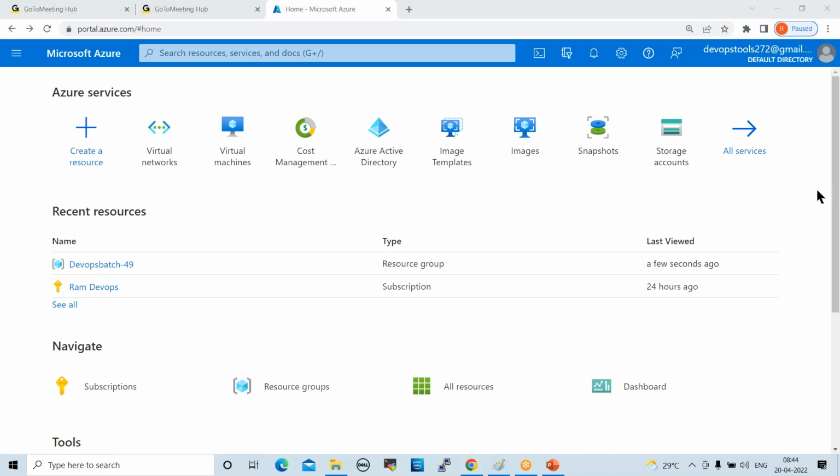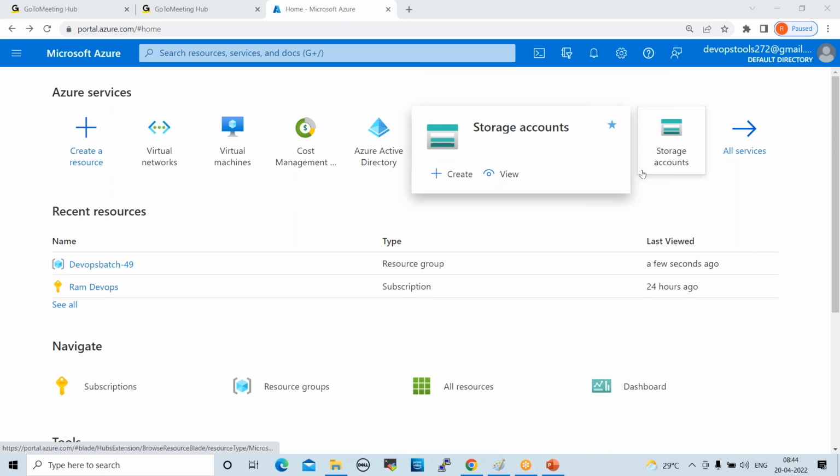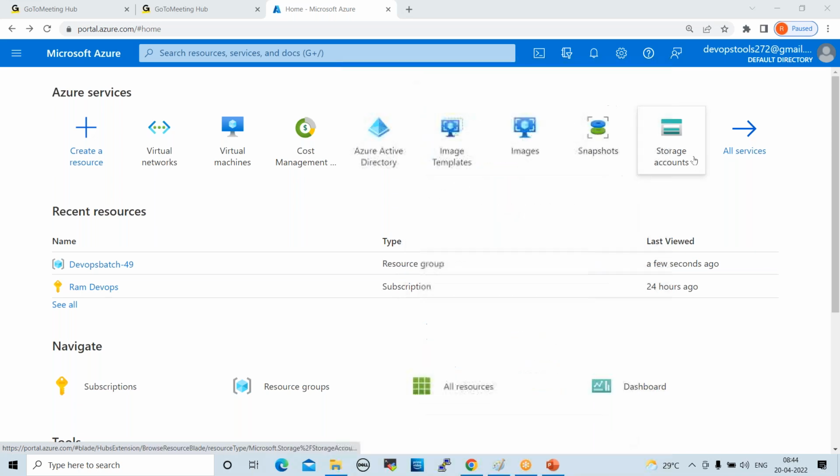Hello, sir. In AWS, all the formats have changed, sir. You can switch to the old console also.